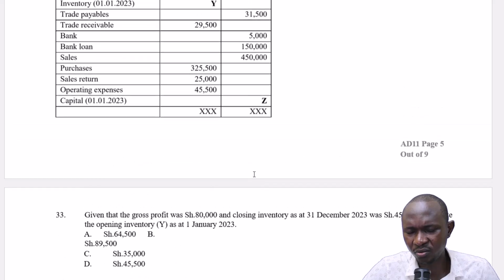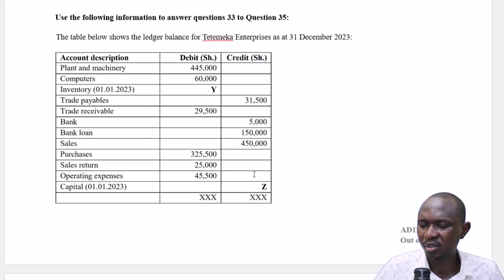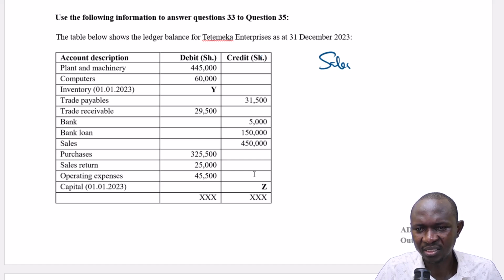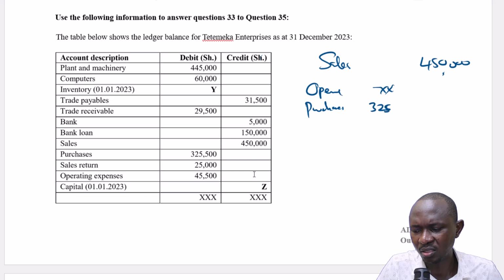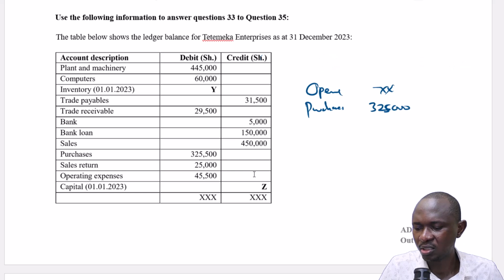Opening inventory. So how do we calculate it? Sales, have we been given the sales? Sales is 450,000. Then of course we have opening stock, which is the unknown. Purchases is 325,000. Do we have any workings on purchases like sales? Sales has workings, so let's redo this.